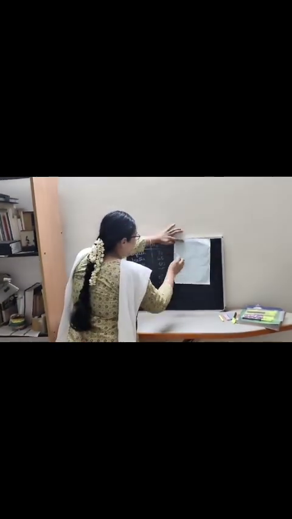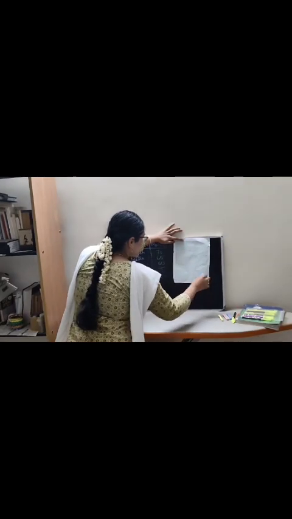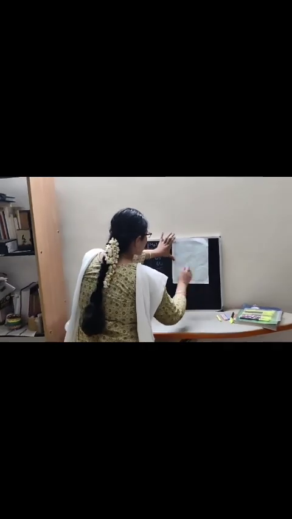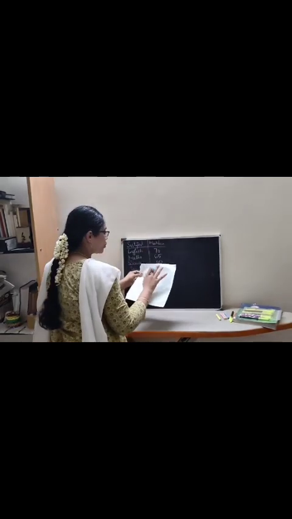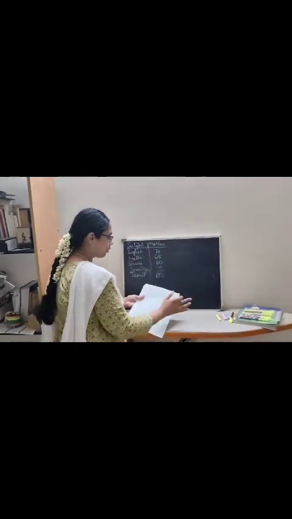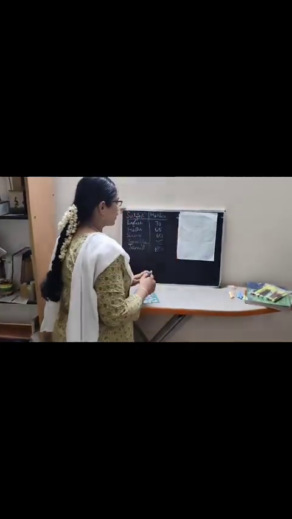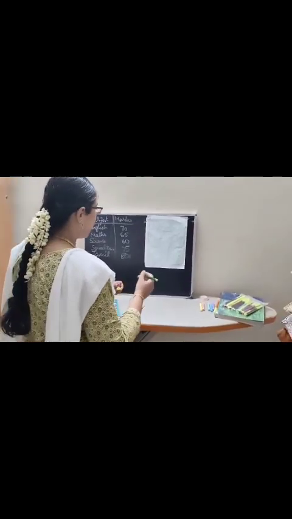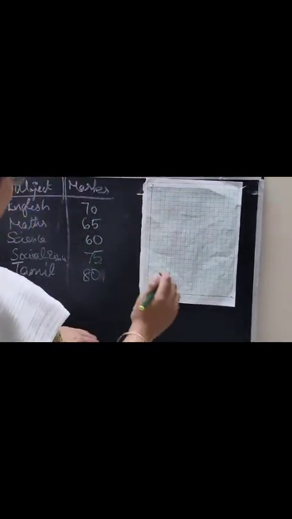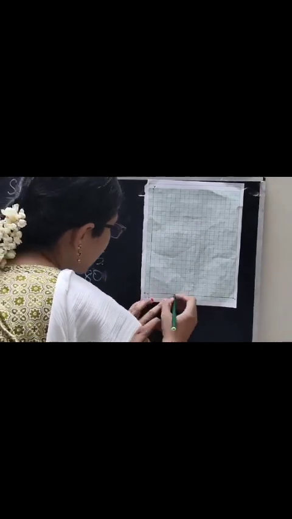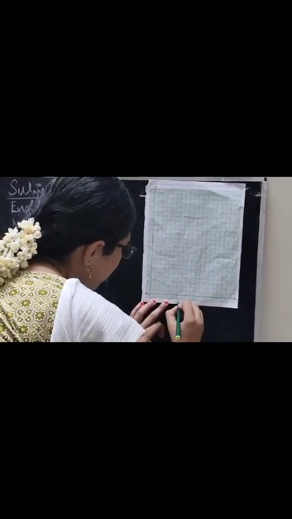So this is a graph and I have already marked the X and Y axis. Now this is X axis, this is Y axis. We are going to show these marks visually to easily understand. I have stuck this graph for your reference. So I am going to write this is x-axis and this is y-axis. I am going to write the subjects here.